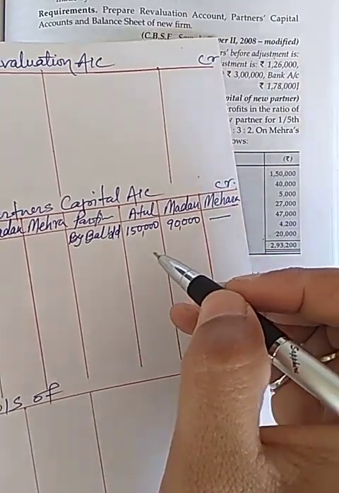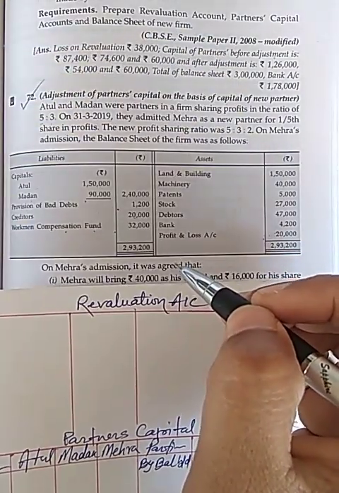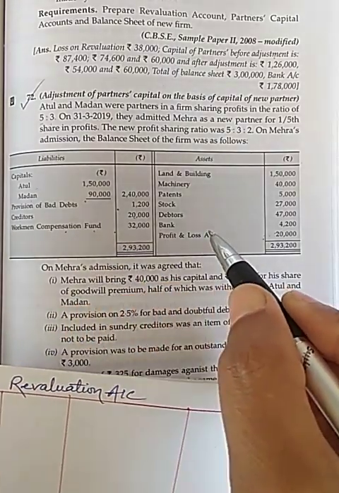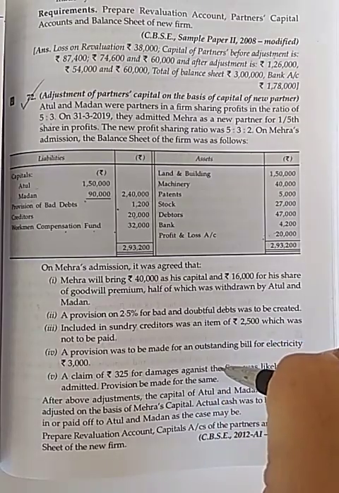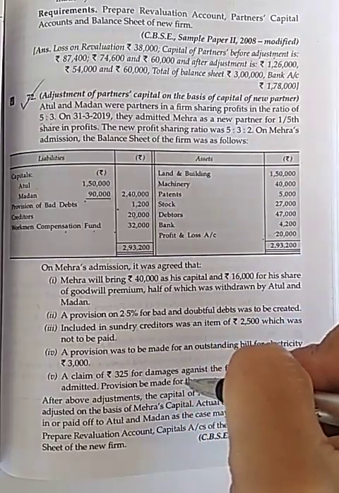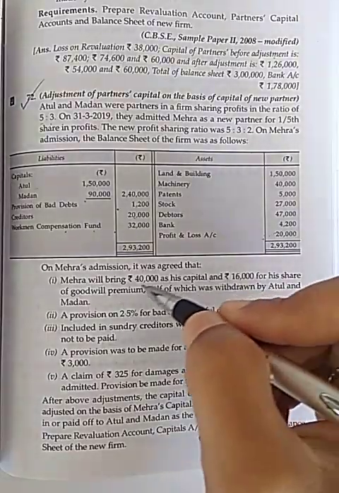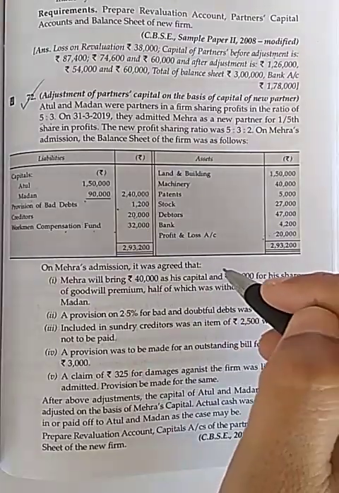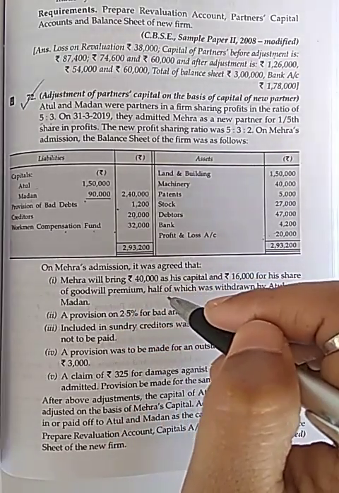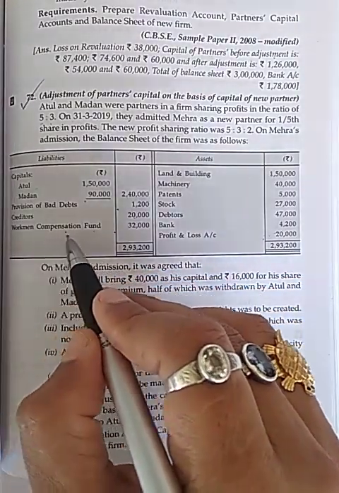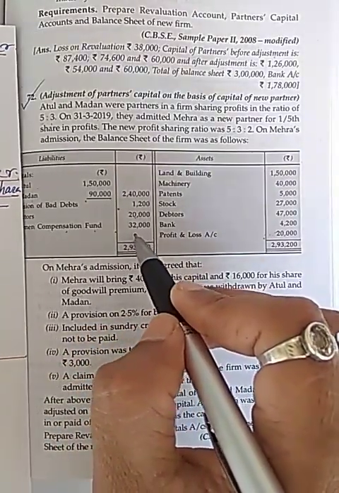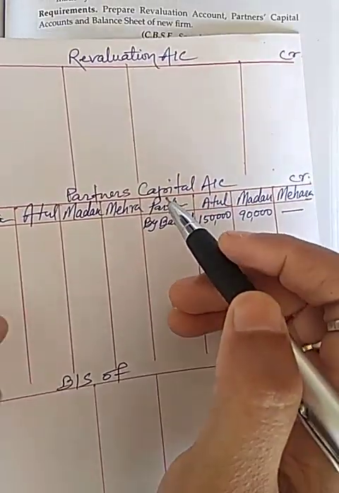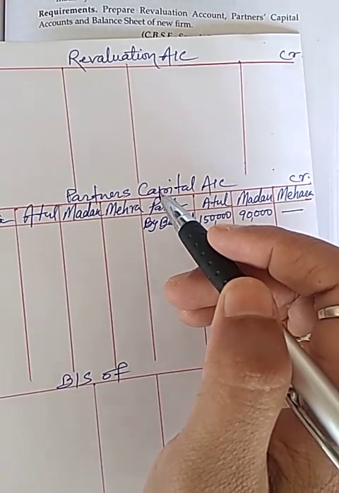Now the second point is given about workmen compensation fund and nothing is given in adjustment about workmen compensation. So I will put in capital account credit side workmen compensation fund 32,000 in the ratio of 5:3.